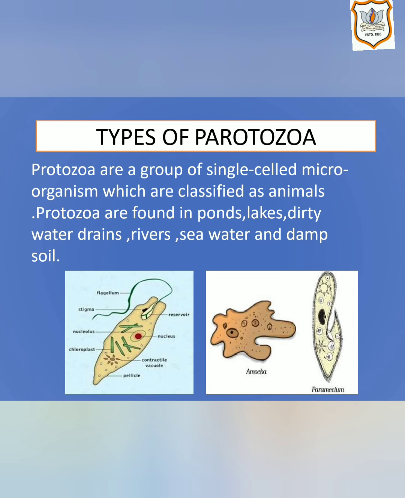Some common examples of protozoa are amoeba, paramecium, entamoeba and plasmodium. Many protozoa are parasites. It means they cause diseases. Diseases like dysentery and malaria are caused by protozoa.